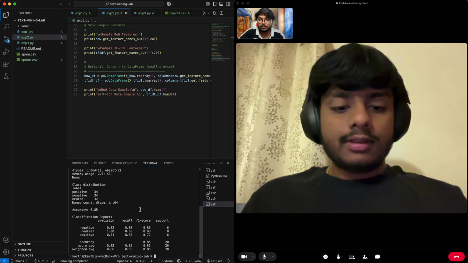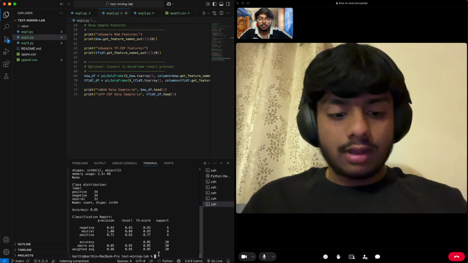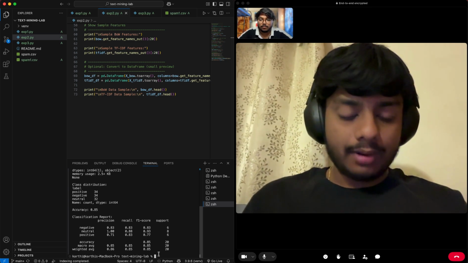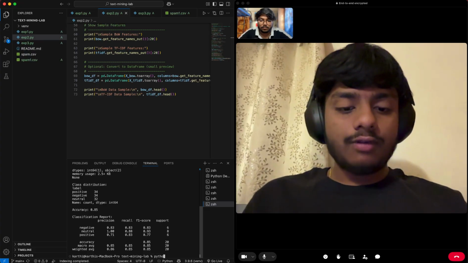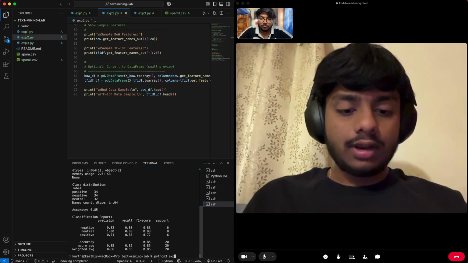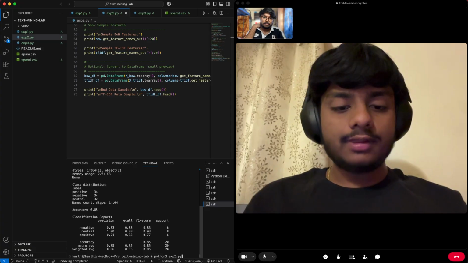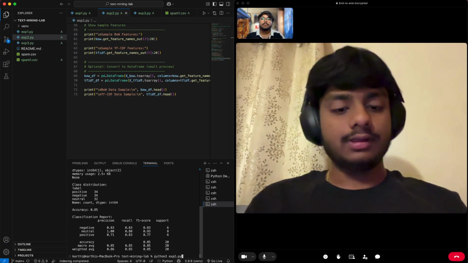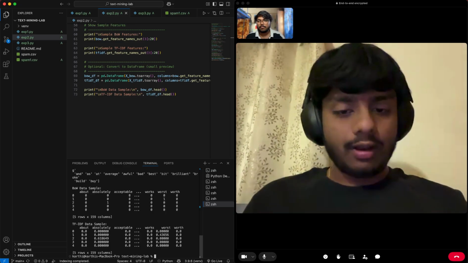So the objective of the project is to classify messages as spam or not spam using NLP techniques. First, we import the required libraries. We use pandas for handling the dataset and sklearn for vectorization and machine learning. Next, we load the dataset which contains messages and their labels such as spam or ham. Spam represents unwanted messages and ham represents normal messages. So let's open the CSV file now.